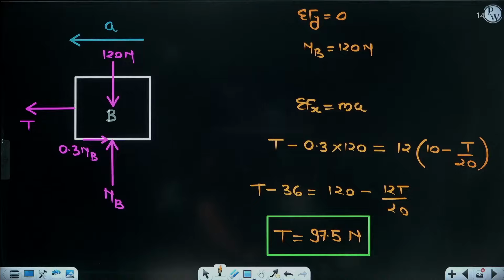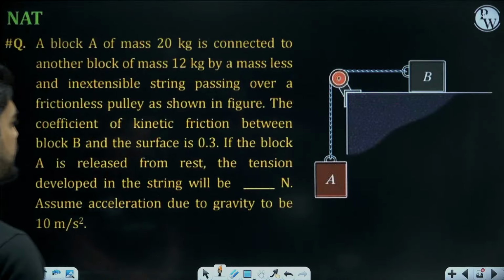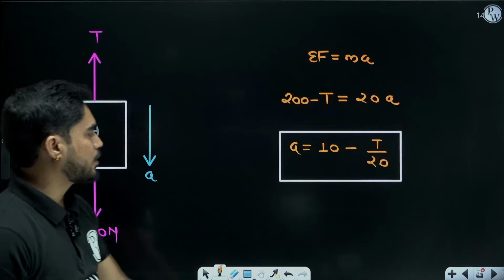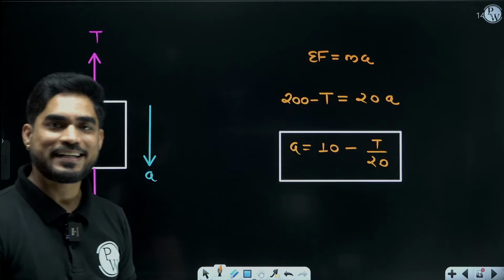Very good. 97.5 Newton. The tension in the string is 97.5 Newton. You can find the acceleration also from this equation, right?